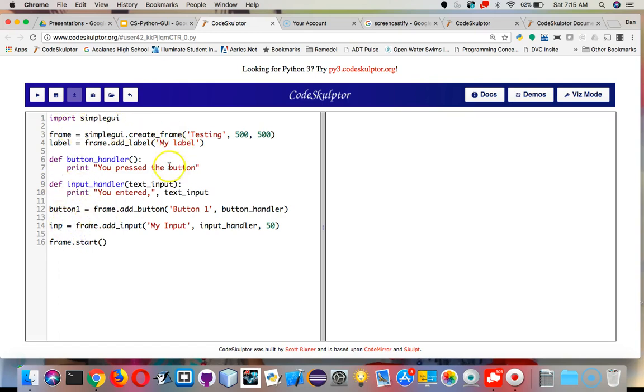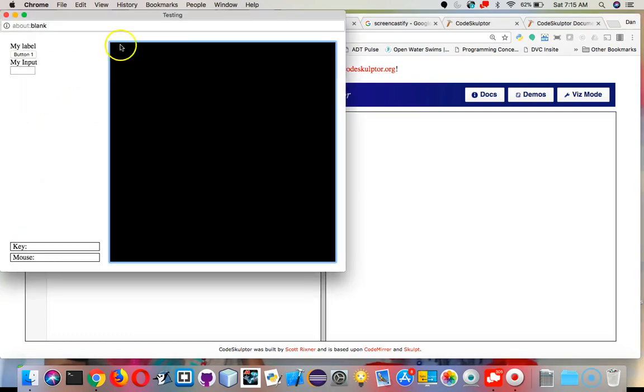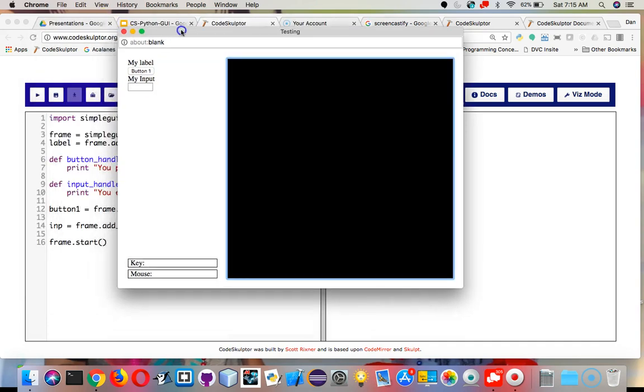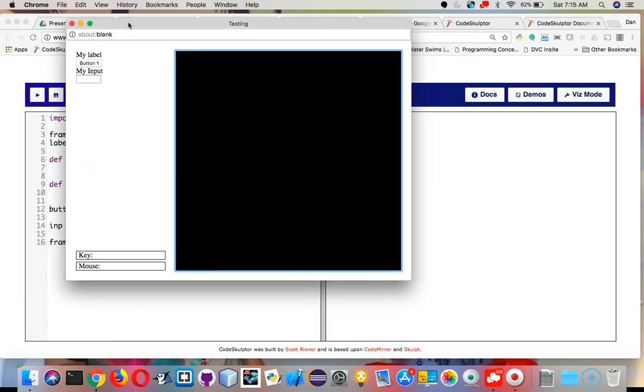You'll notice here there's no draw handler on this one, so when we run it, we have nothing that's going to show up here on our black screen. There's nothing on the canvas. But what I do have is button 1 and my input box. The idea with a button, right, is that you can click a button, so I could press on it. In my input box, I can enter a value. So if I hit like 56 and enter, things happen.